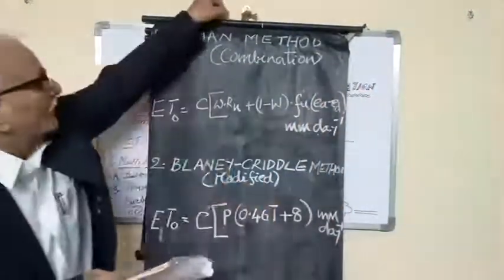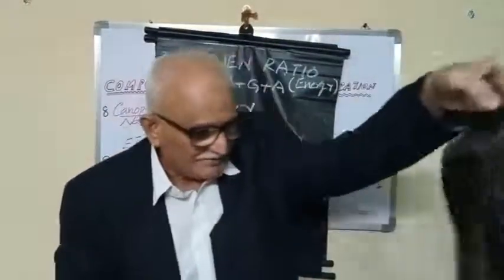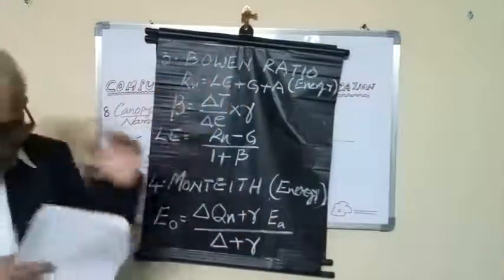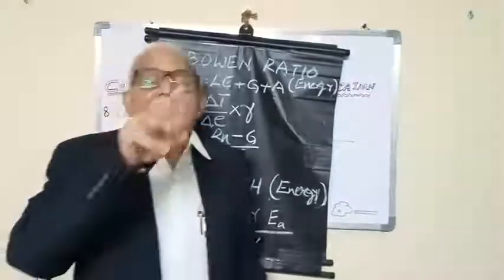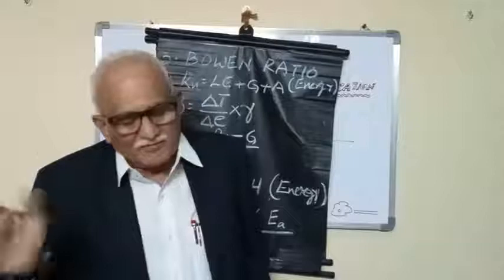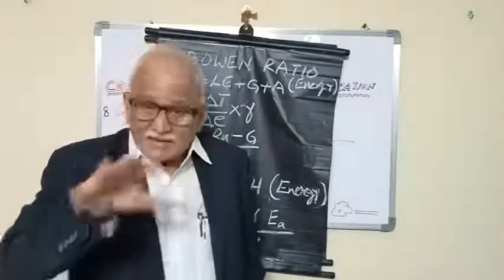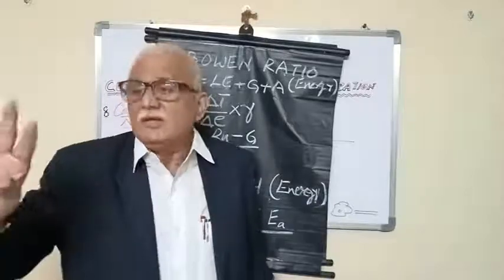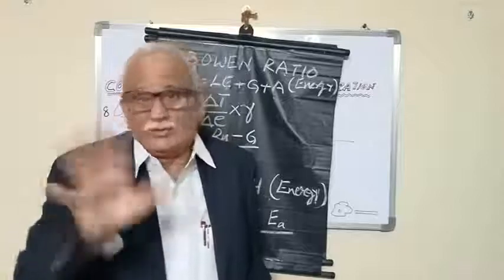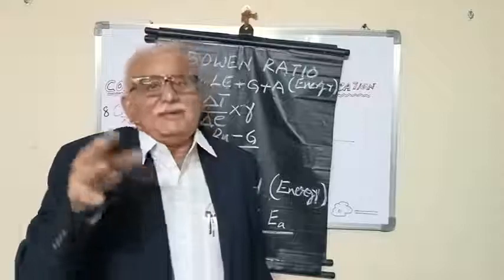Now let us go to the third method of estimating evapotranspiration. What is the third method? The third method is the Bowen's ratio. Net radiation Rn is equal to latent heat of evaporation plus sensible heat flux plus ground heat flux. Here, in the net radiation, we are not taking the advection component. On the other side of the equation, photosynthesis energy utilized and heat stored in the crop we are not taking. So Rn is equal to LE plus G plus S.